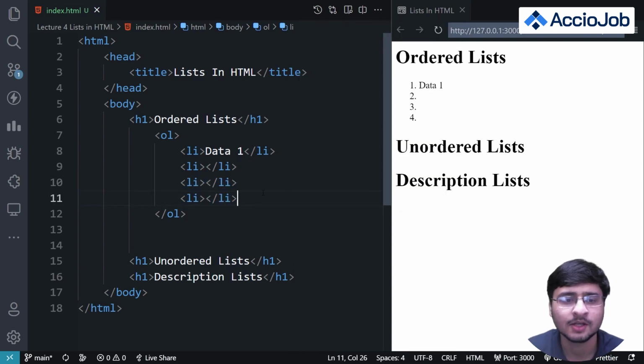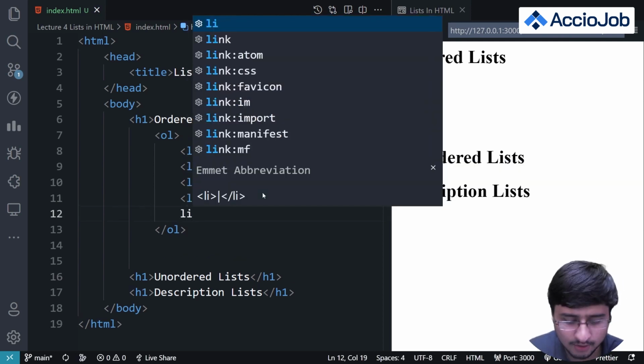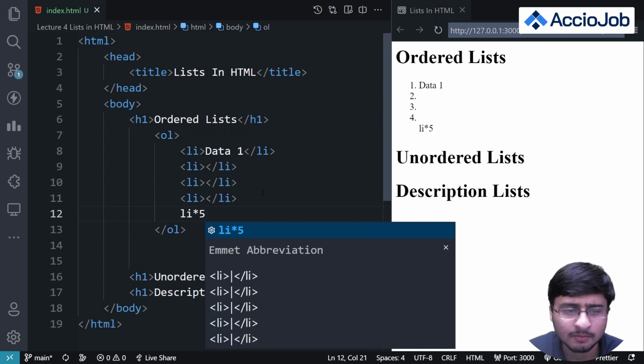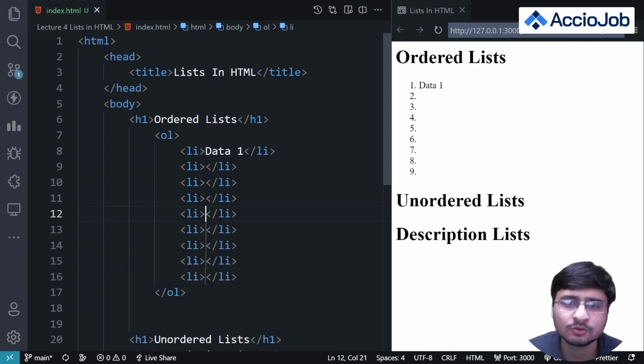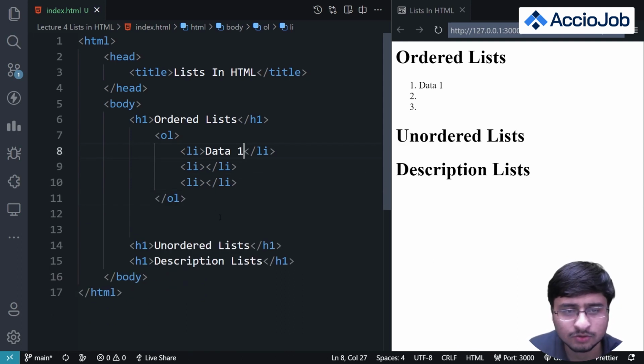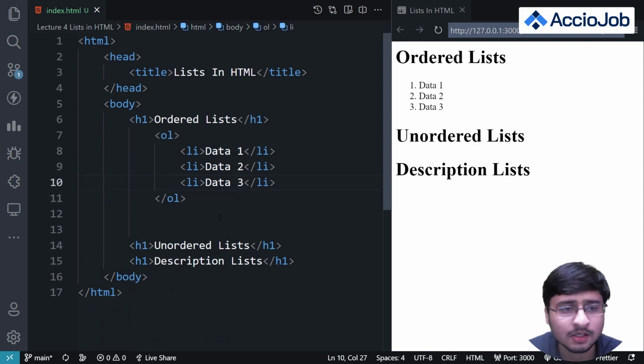So how is that possible? This is possible because VS Code gives this functionality where you can write a tag, write a multiplication sign, and write 5 maybe, or any number, and it will give you this abbreviation and complete the code for those 5 lists. You don't have to code again and again, right? This is some extra knowledge which you can gain from this. So this is how we can define a list element, right? I'll add data 2 here and data 3 here. All right, so we have data 1, data 2 and data 3 here.